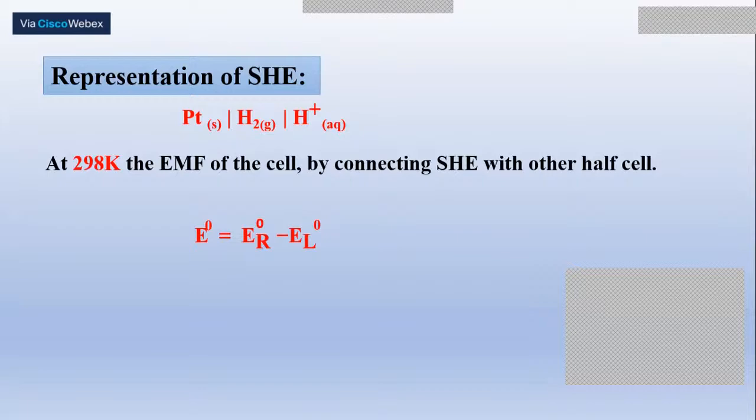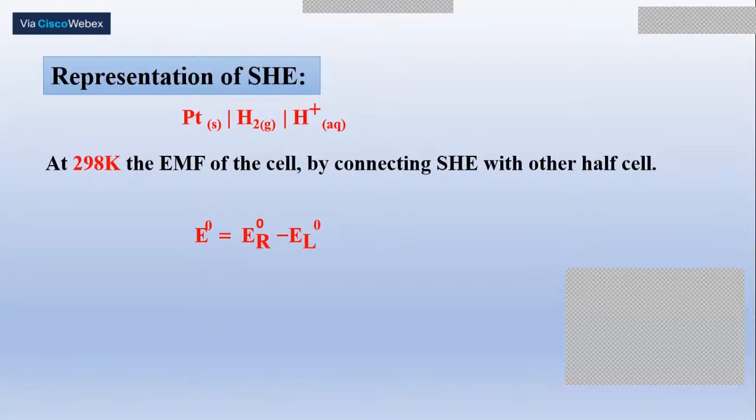So for example, the potential of zinc is minus 0.76 volts. That means the zinc electrode is acting as anode with respect to SHE, or the other way around, zinc undergoes oxidation upon coupling with SHE. Similarly, the potential value of copper is plus 0.34 volts. That means the copper electrode acts as cathode on coupling with SHE, or the copper electrode undergoes reduction with respect to SHE upon coupling with SHE.